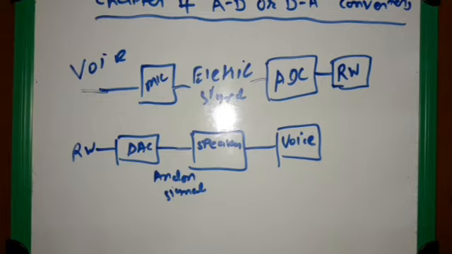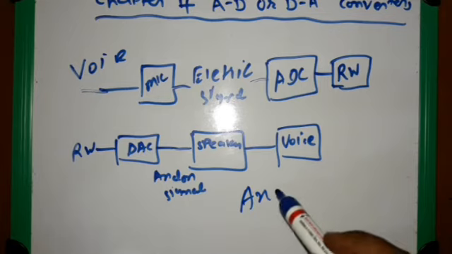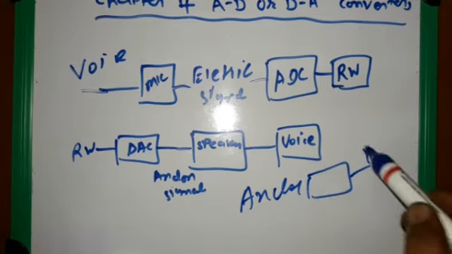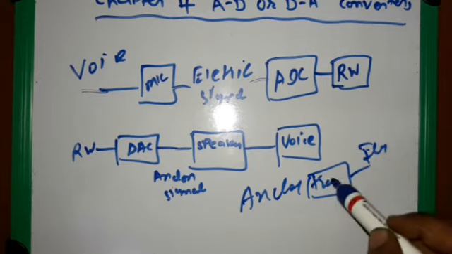And using a transducer, this analog signal is converted into an electrical signal. So when we use a transducer for the conversion of any analog signal like pressure or temperature, we convert it into an electrical signal using the transducer.